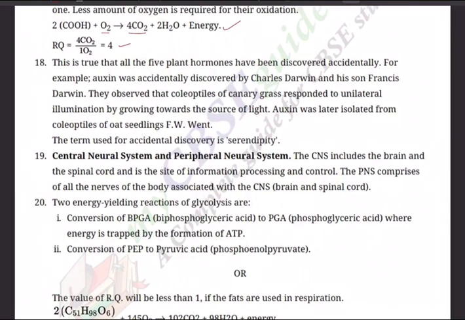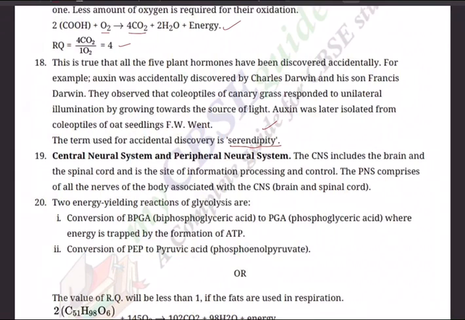For example, auxin was accidentally discovered by Charles Darwin and his son Francis Darwin. They observed that coleoptiles of canary grass responded to unilateral illumination by growing towards the source of light. Auxin was later isolated from coleoptiles of oat seedlings by F.W. Went. The term used for such accidental discoveries is serendipity.